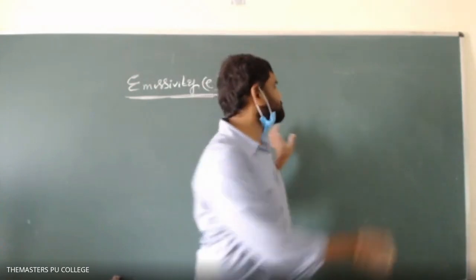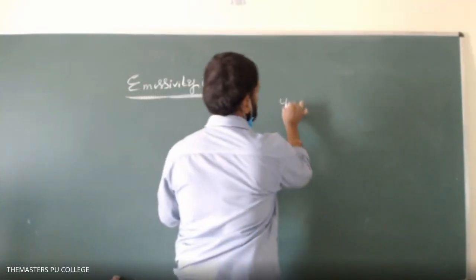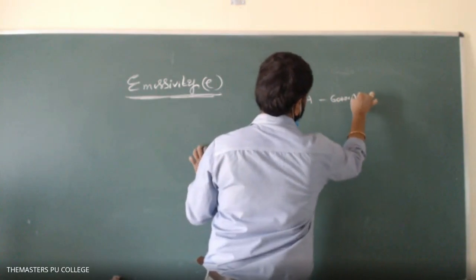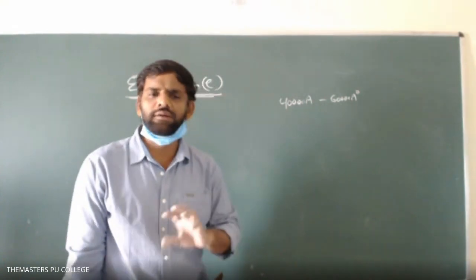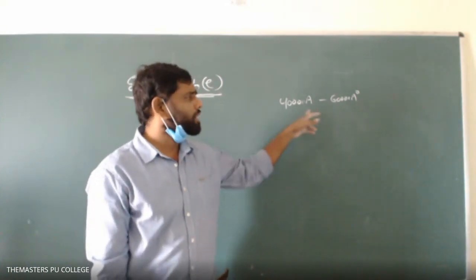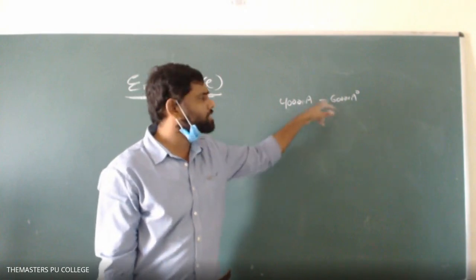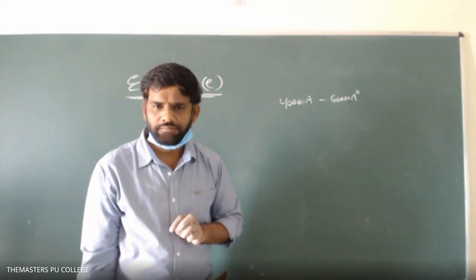Sir, those radiations are not in the visible spectrum, sir? Radiation not being visible means our eyes are made so that we can see wavelengths only from 4000 angstrom to 6000 angstrom. Ultraviolet rays and infrared rays our eye cannot detect. Our eye is designed to detect radiations only from 4000 to 6000 angstrom. That's why this range of wavelength is called the visible region.